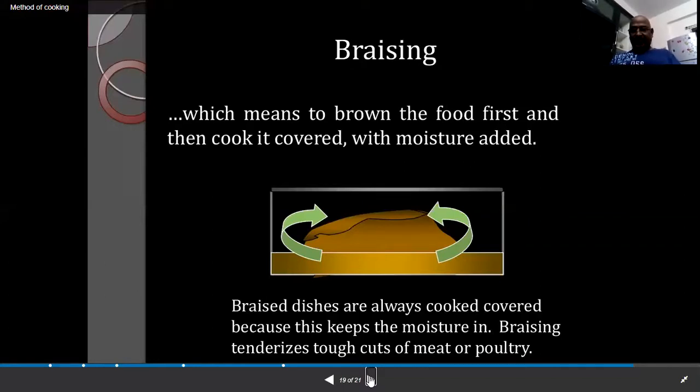Braised dishes are always cooked covered because this keeps the moisture in. Braising tenderizes tough cuts of meat or poultry. So when you are braising, always cover the lid. It can be a pot, a vessel, a pan, an oven, or any sheet pan.